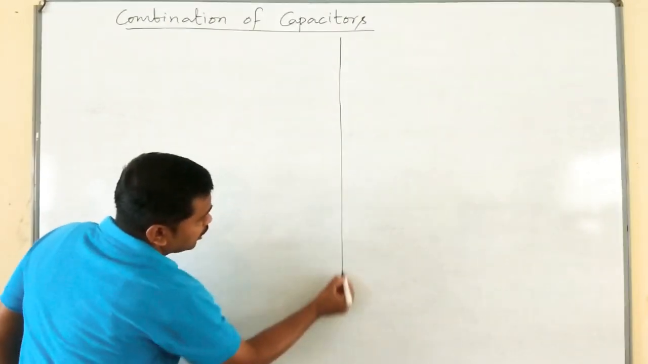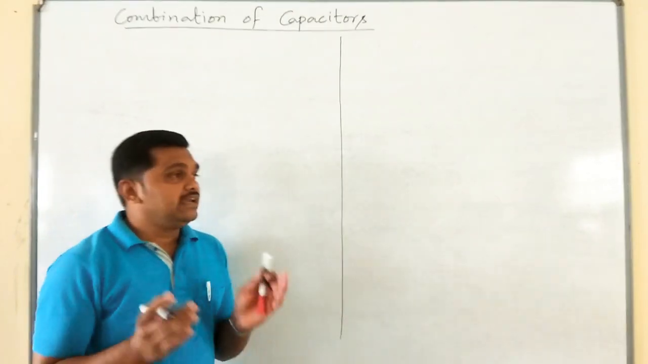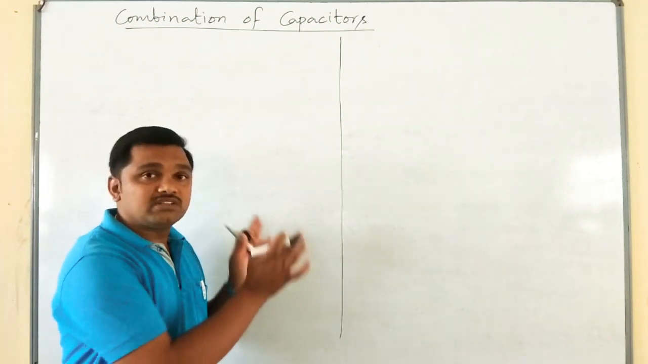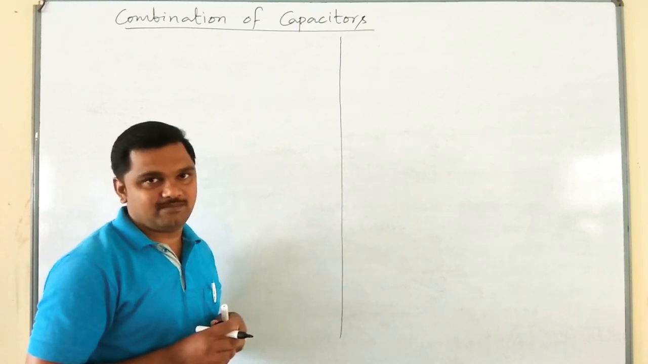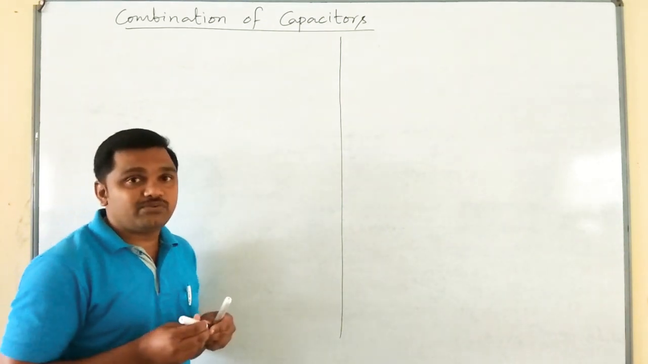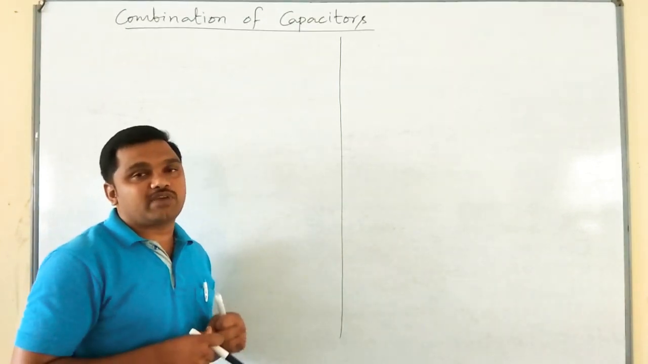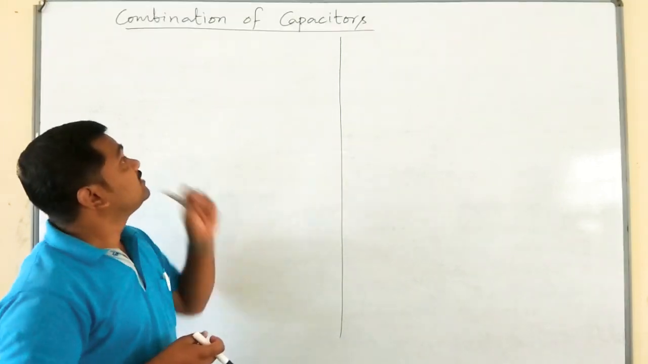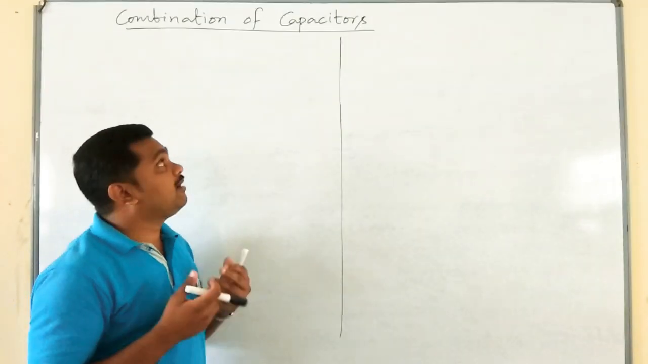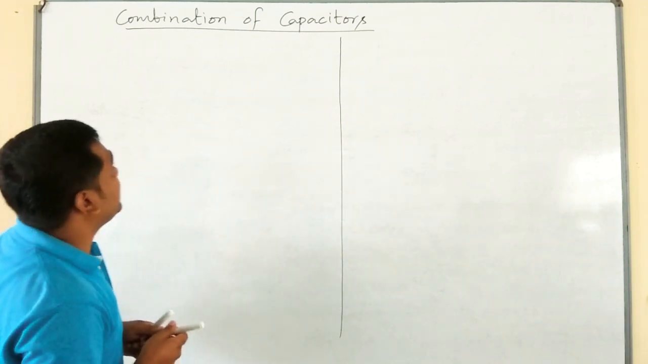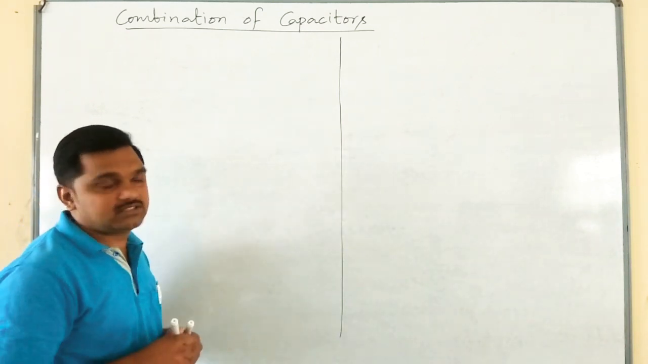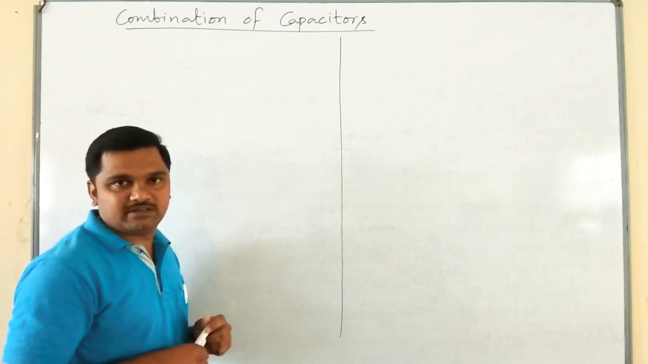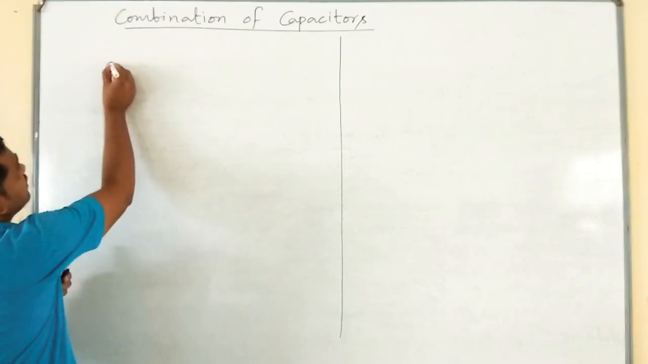Actually, grouping or combination is a technique of getting the desired value of capacitance from the available values of capacitances. That technique is said to be the grouping of capacitors or combination of capacitors. Please remember, there are two types of combinations. One is series combination and the other one is parallel combination. Okay, first one, series combination.